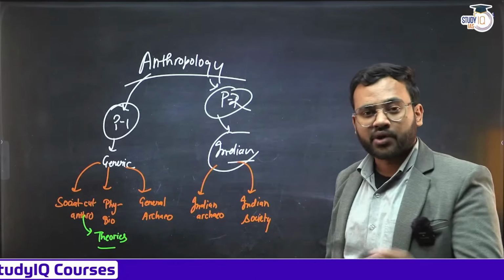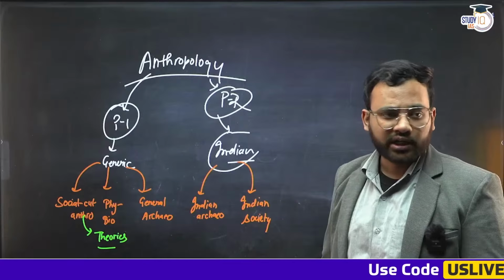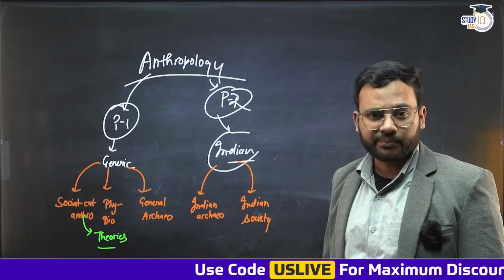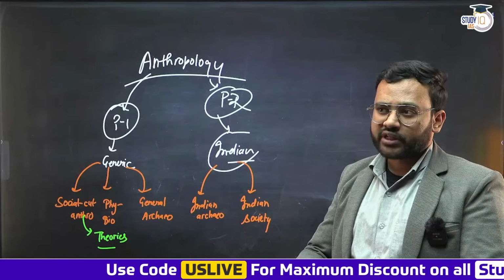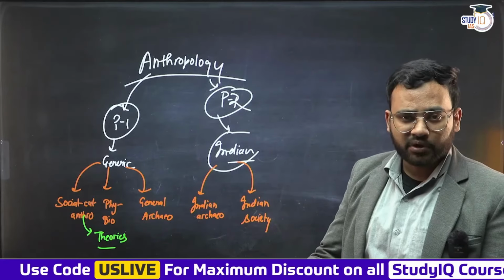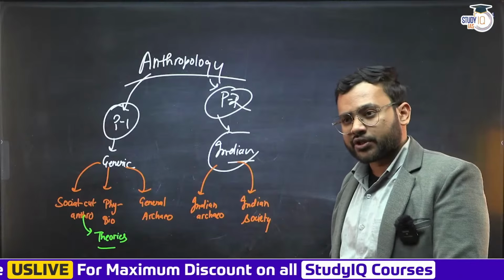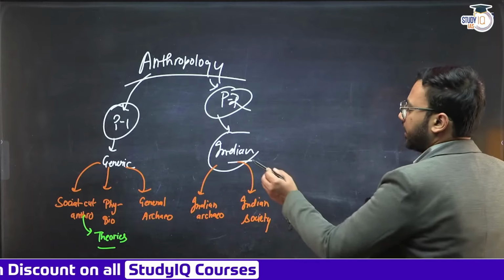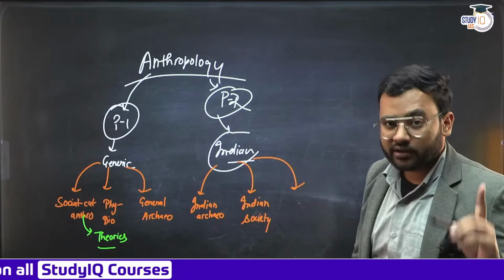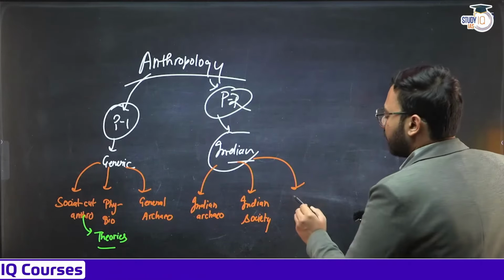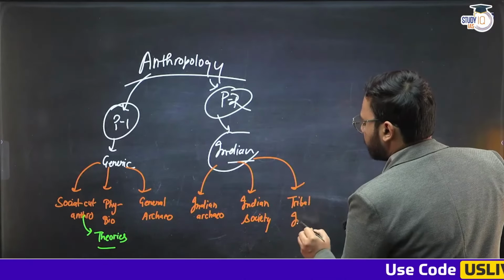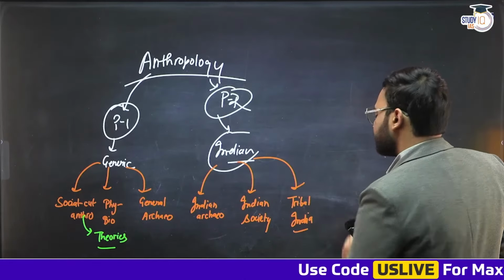Towards the end, you have processes of social change that are continuously affecting Indian society and have also influenced Indian society in the past. And there's a discussion about the minorities, the people of India, various religions and their impact on Indian society. So this is the area of Indian society, greatly overlapping with the GS1 society portion. The last portion is tribal India. This is something that you do not read in any of the other subjects.